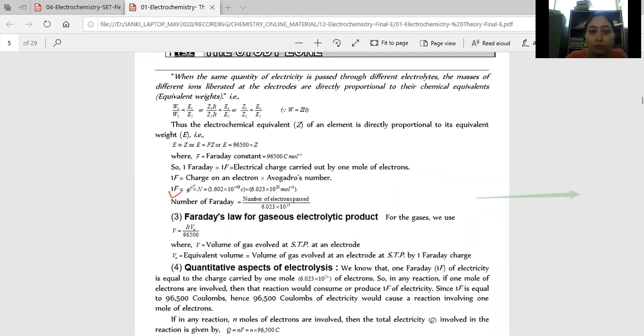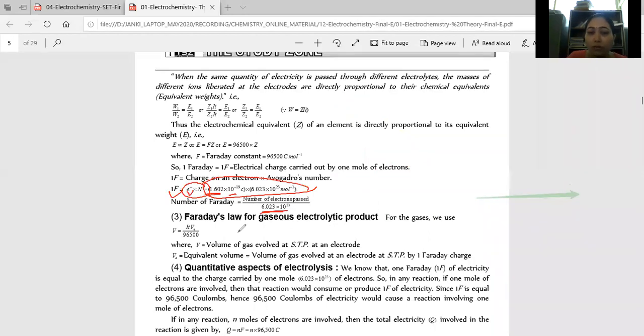1 Faraday is equal to the charge of 1 mole of electrons. So 1 electron has a charge of 1.6 times 10 to the power minus 19 coulomb. So what is the charge of 1 Faraday? This is the charge of 1 Faraday, right? Number of Faraday is the number of electrons passed divided by that. So these all are the conversions for calculation purposes, right?